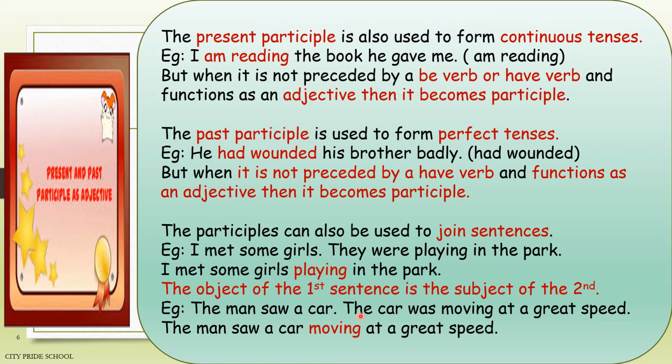The man saw a car. The car was moving at a great speed. So how will we join it by using a participle? The man saw a car moving at a great speed. Now if you observe, a car is the object of the first sentence. But when we join these two sentences using a participle, now here car becomes the subject of the second sentence.